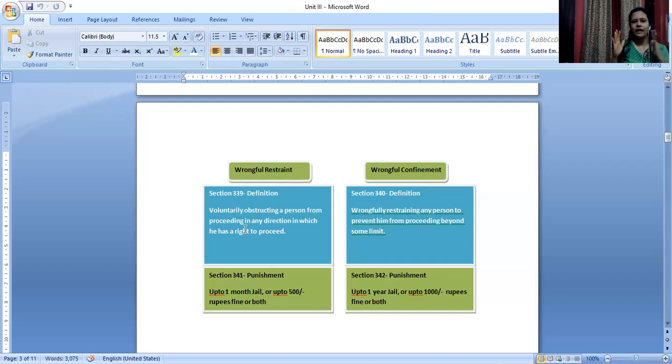That means if I am a stranger, I do not know you, I do not have a right to enter your property without your invitation or permission. But if I still want to enter your property and you are putting a restriction, that will not be wrongful restraint, right? Because I do not have a right to enter your property without your permission or invitation.